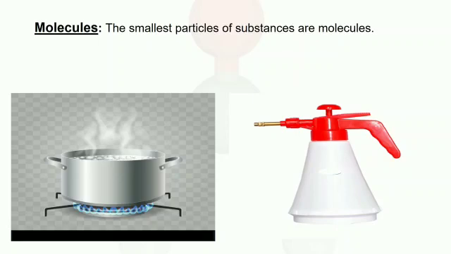Water in the form of vapor is composed of extremely tiny particles and therefore we cannot even see them. Even if we fill water in a spray pump, spray the water and observe the spray, you will see that the spray is also composed of small particles of water. Similarly, all substances are made of extremely tiny particles. The smallest particles of a substance are called molecules.